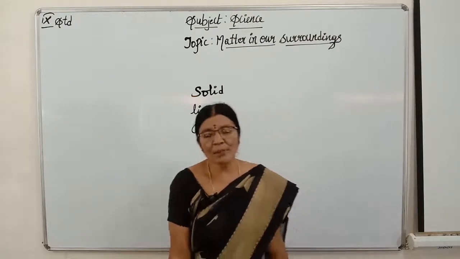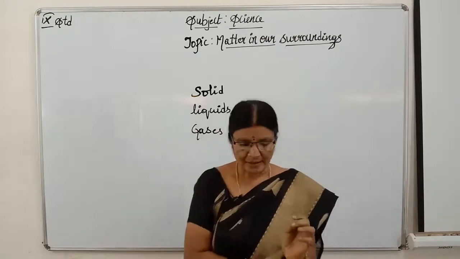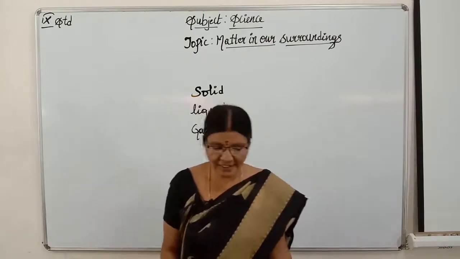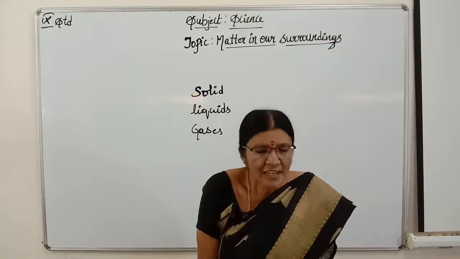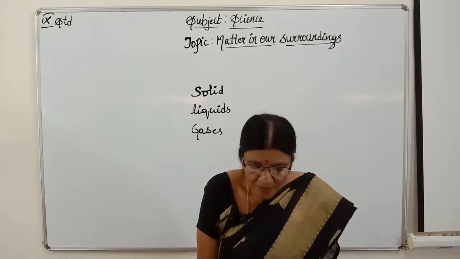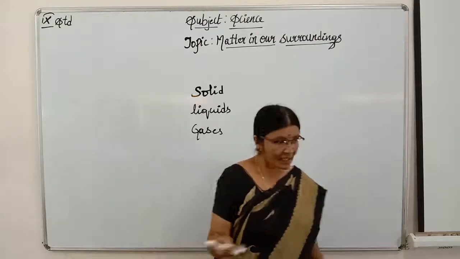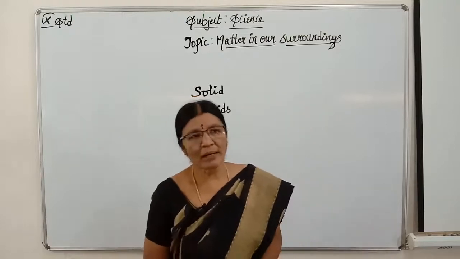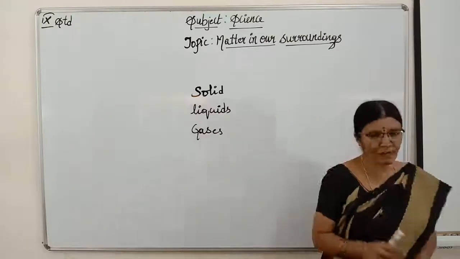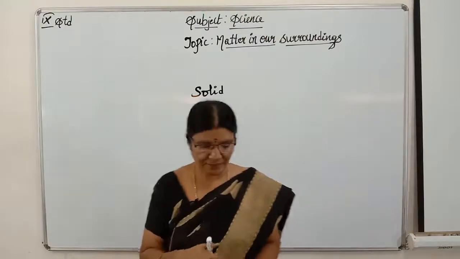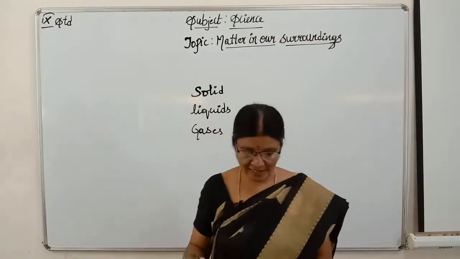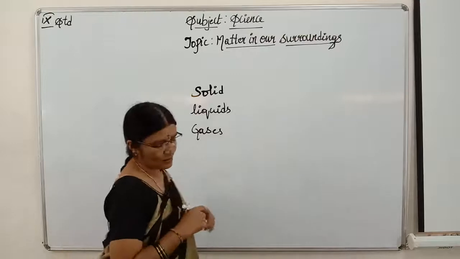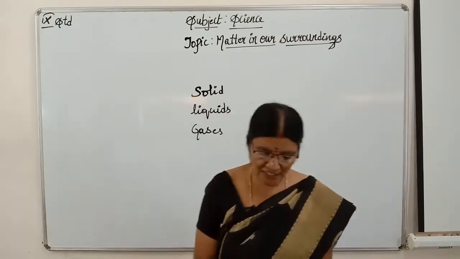Children, Robert Brown was the scientist. He started to say that solids are moving into liquids. He observed under a microscope, and that movement, which in a further class I will explain to you, is called Robert Brown's movement, Brownian movement. The particles will be moving in zigzag motion. That I will be explaining to you in further classes. Now basically we have three states of matter: solid state, liquid state and gaseous state.